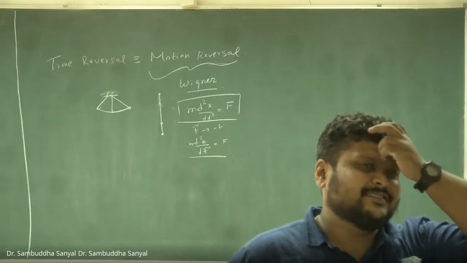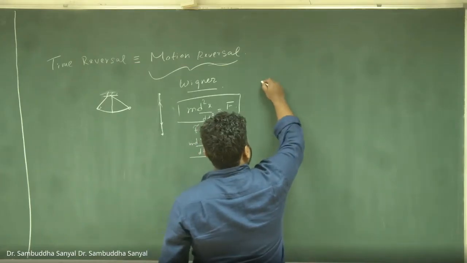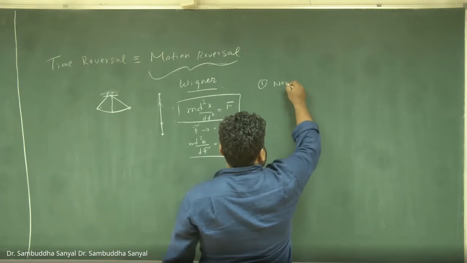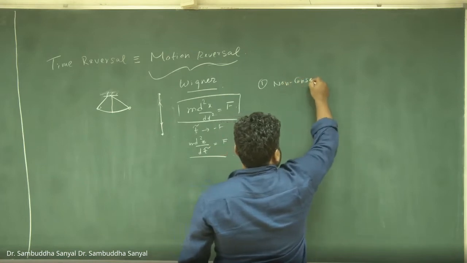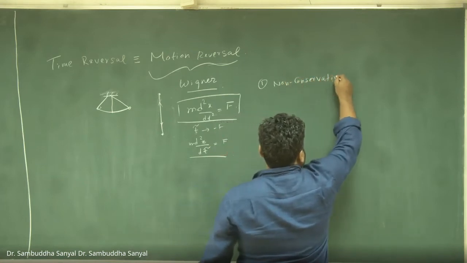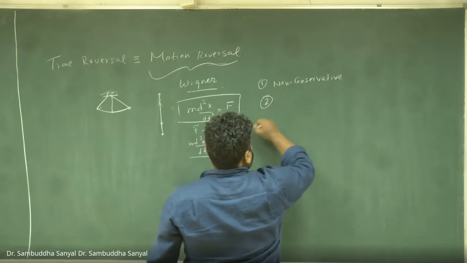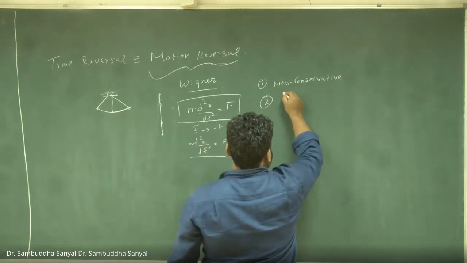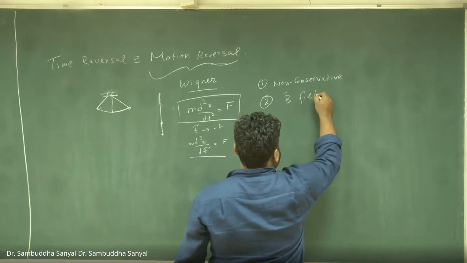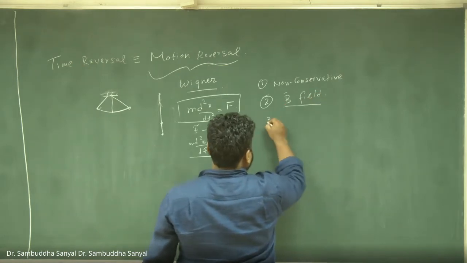Sir, in linear response theory, we have this... No, go say something simpler. Again in the presence of some sort of field, we have this breaking of time reversal symmetry. This category we already discussed. One is non-conservative force. Second is the B field, some field which does that, and one example is the B field.